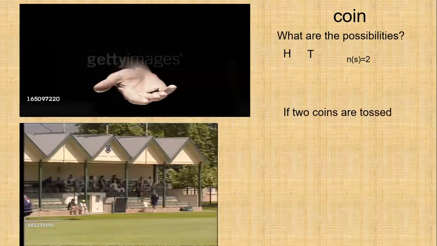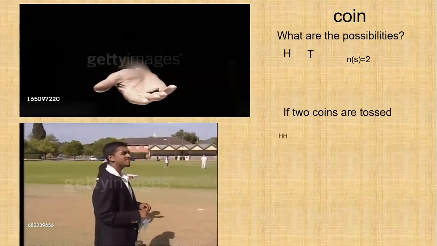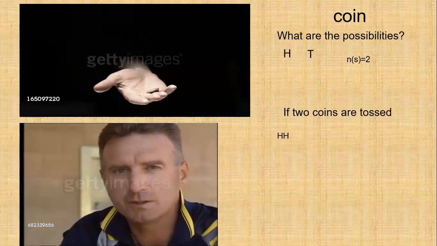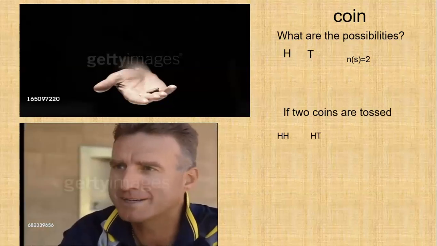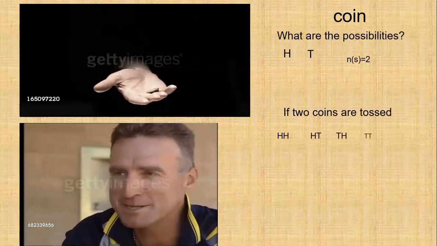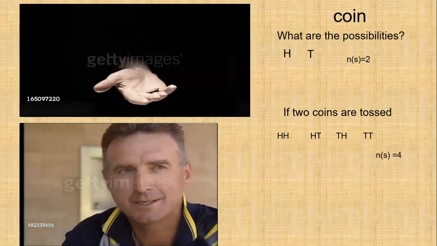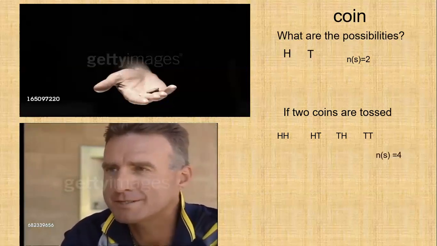If two coins are tossed, what are the possibilities? Whether we get head head, or head tail, or tail head, or tail tail. It means n(S) equals 4.